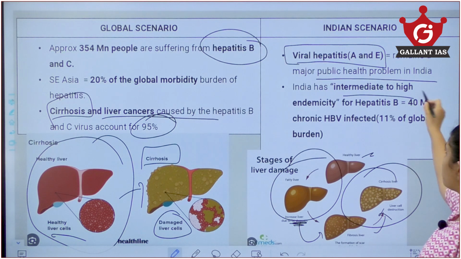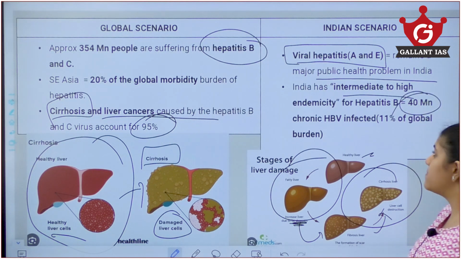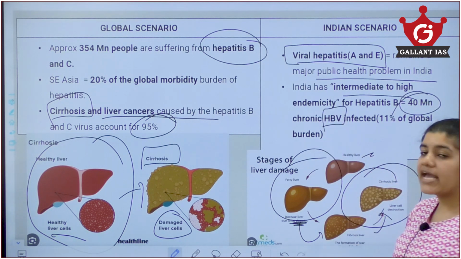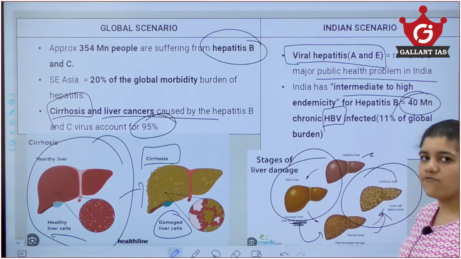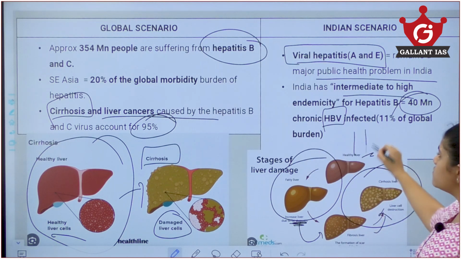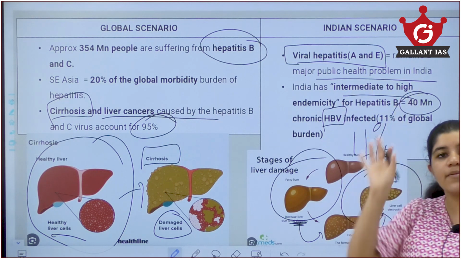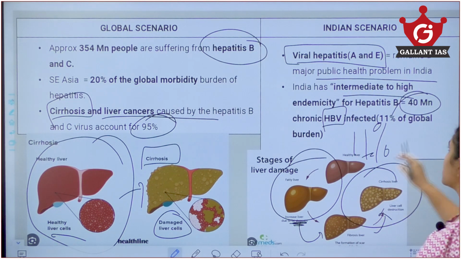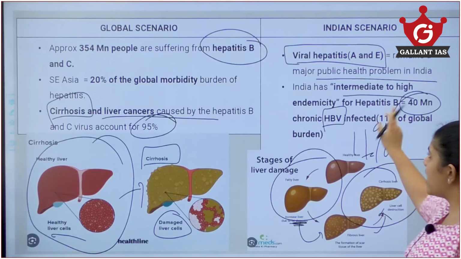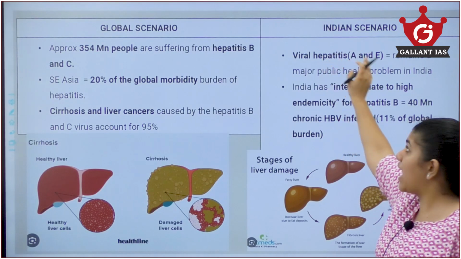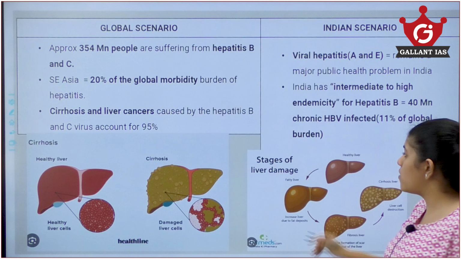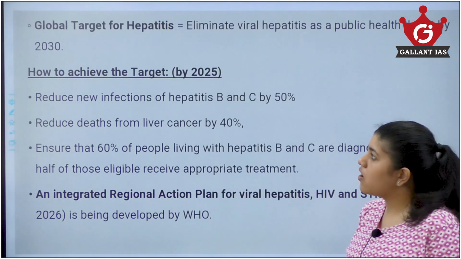Already 40 million people in India have HBV, that is hepatitis B virus infection. That accounts for 11% of the global burden that is present in India in case of hepatitis B virus alone. Hepatitis A and E also account as a major healthcare problem in India. Now we have to see what are all the initiatives.